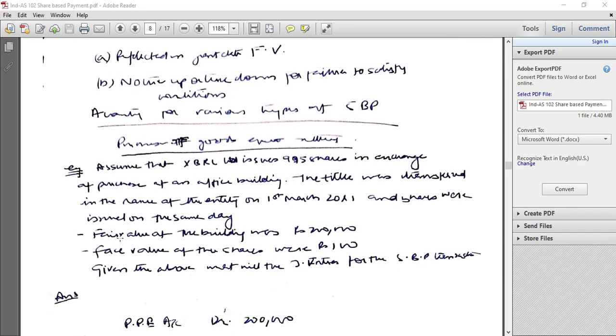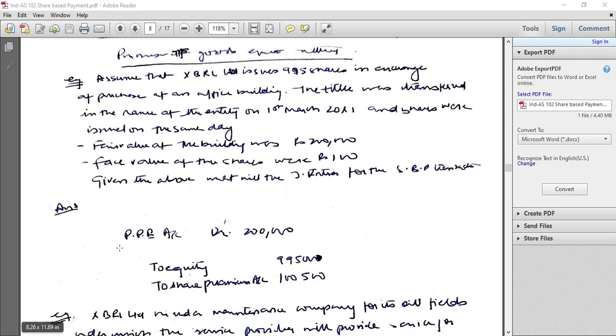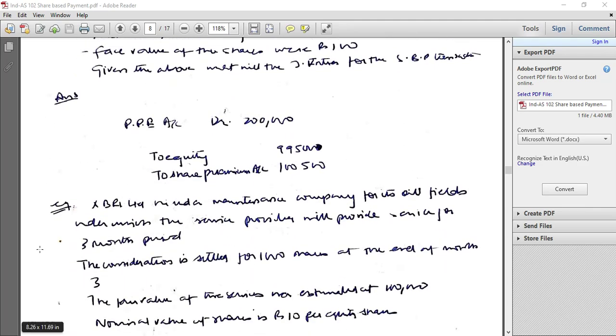Purchase of goods. Assume XBRL has 995 shares in exchange of purchase of an office building. The title was transferred in the name of the entity in 2011. The shares were issued on the same day. Fair value of the building is 2 lakh. Face value of the shares is 100. Given the above criteria is met, recognize the share based transaction. So PPE account debit 2 lakh, to equity share capital 99,500, to share premium 1 lakh 500.